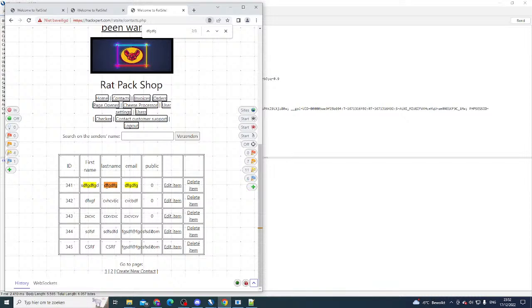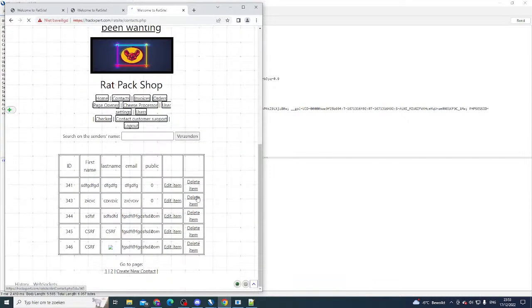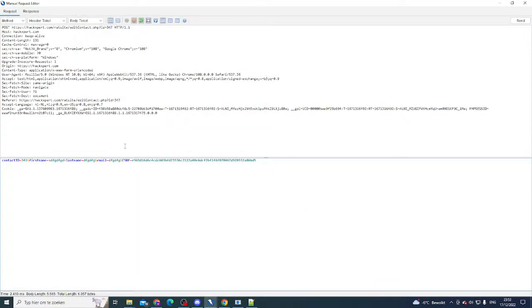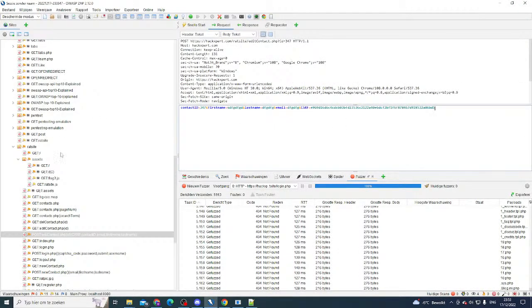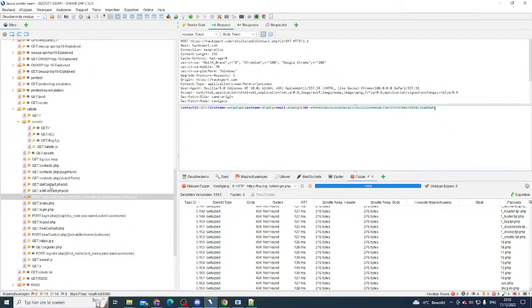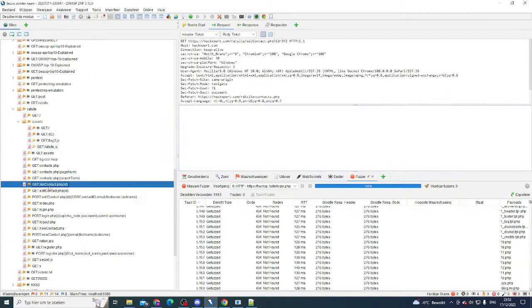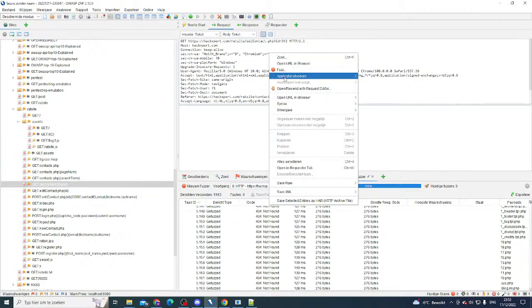So with that knowledge, try deleting an item that's not yours either. So we do delete item right here. And we know that we have 347 as one of the items that is not ours. So let's go back to the delete item. Can we see anything here? Delete contact. There we go. We have a GET for that already. Do we have a POST as well? No, apparently not. This has been just a request with a GET.